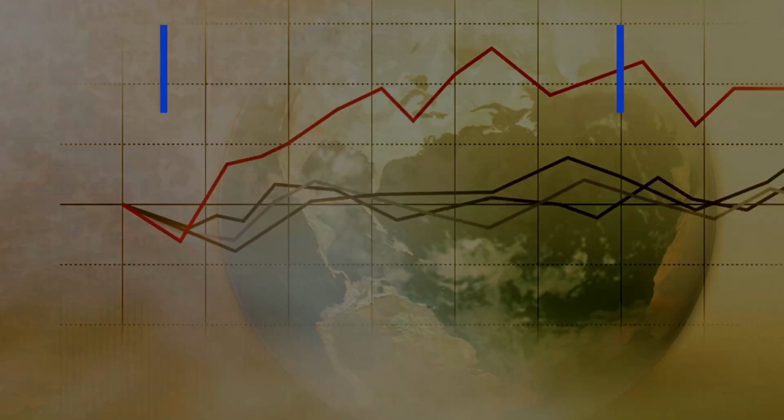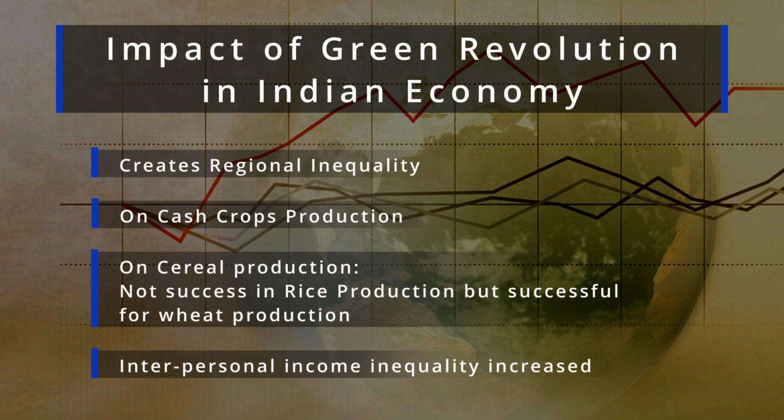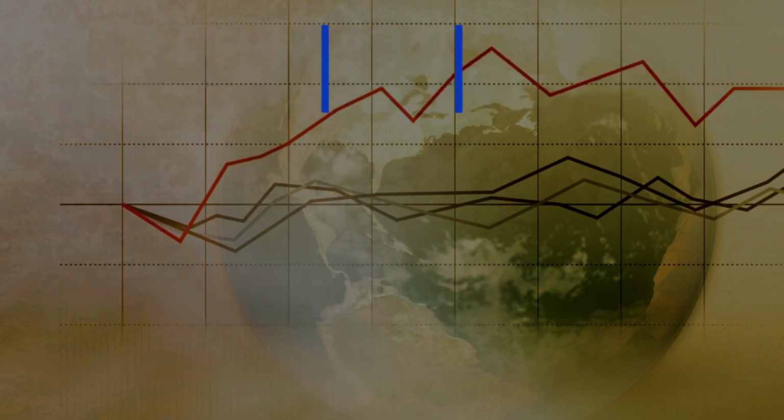Now, other than this production increase and decrease, what are the other impacts of the Green Revolution? The first I have to mention is that it creates regional inequality. Why? Because as I said, the Green Revolution is dependent on the four pillars. The farmers who could get access to those four pillars are getting the success or benefit of the Green Revolution.